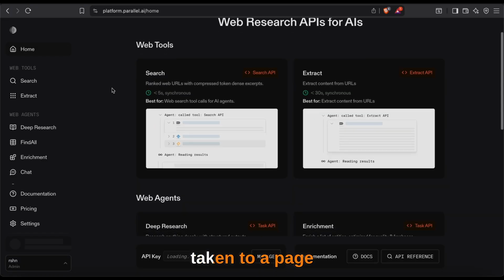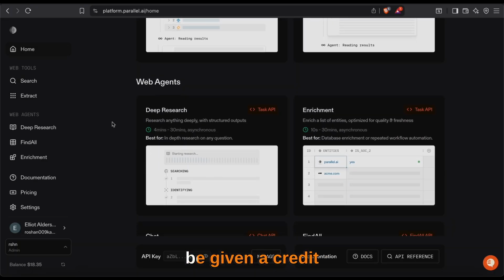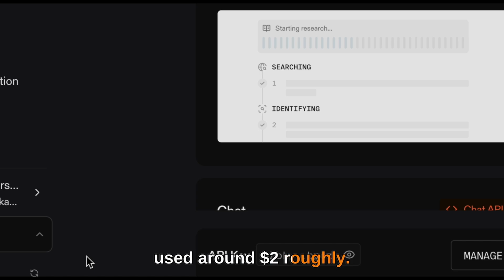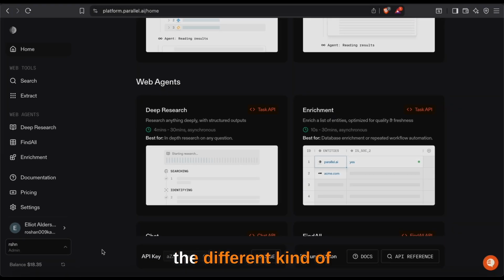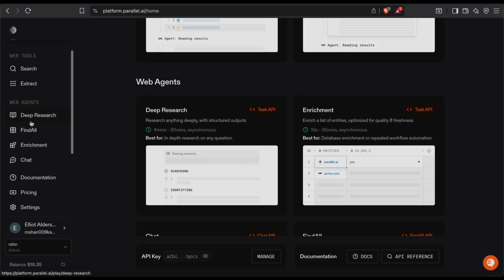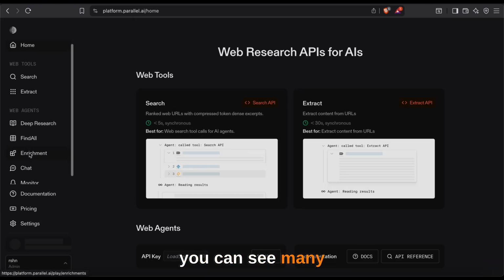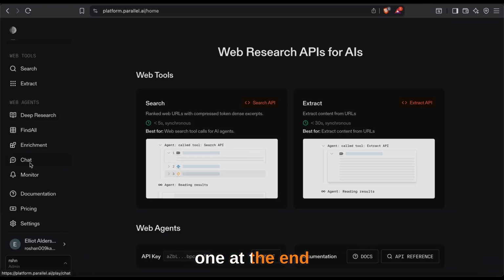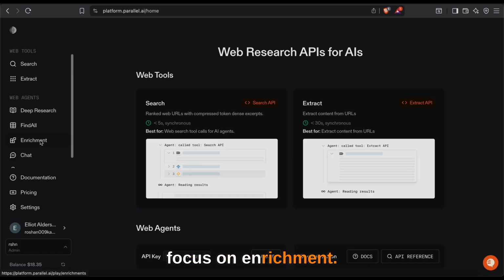You click on it, you are taken to a page where you need to sign up first, which I already did, and you'll be given a credit of around $20. I've been using it for a couple of days, so I have used around $2 roughly. On the left side, we can see the different kinds of tools and web agents provided by Parallel AI. There are a couple of them, pretty useful, and you scroll down, you can see many web agents too. Monitor one at the end, super useful, which we will get into in another video. So let's focus on enrichment.